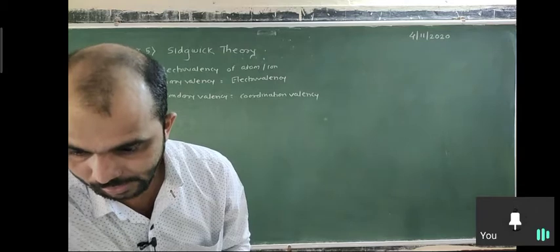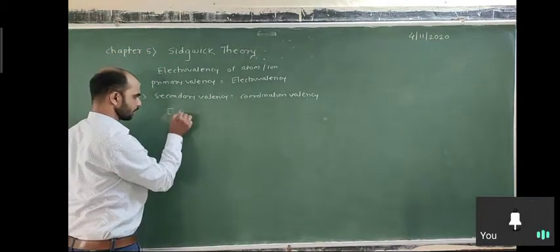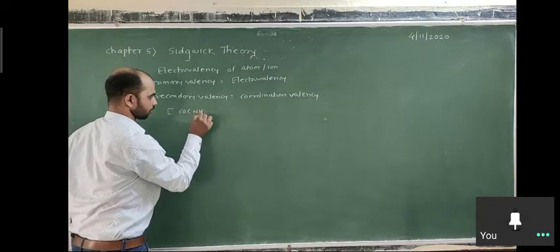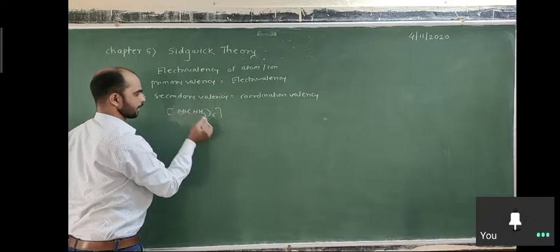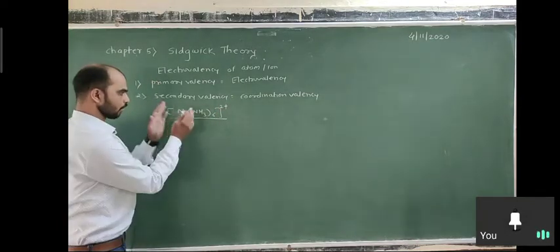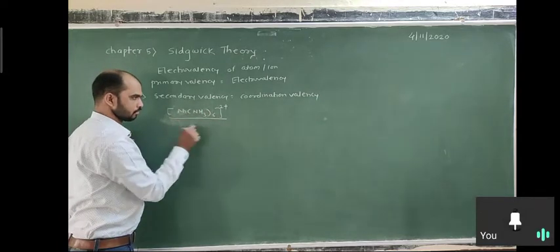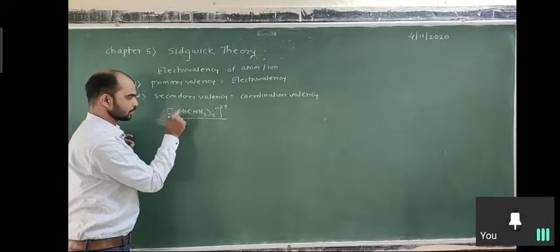So for that, here we consider a simple example, suppose Ni(NH3)6 2+, if the complex is formed. In the coordination sphere there are 6 NH3 molecules attached to the Ni.